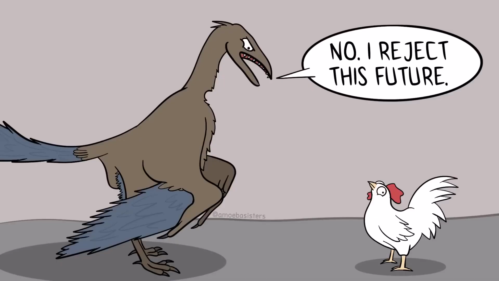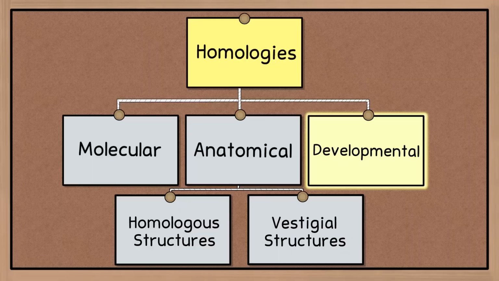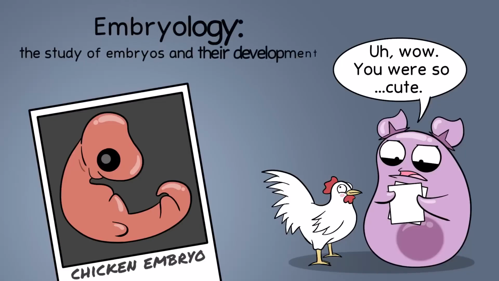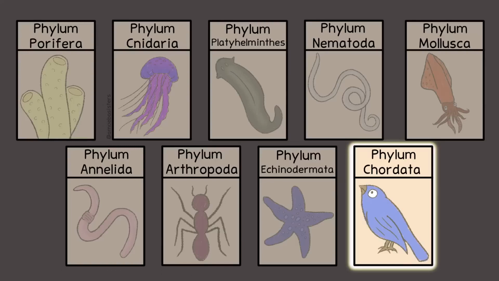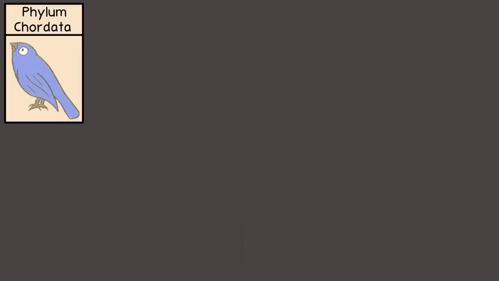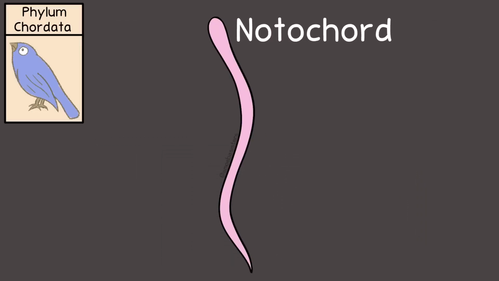Moving on from anatomical homologies, developmental homology. Embryology studies the development stages, such as embryonic stages, and looks for similarities in development among organisms which can support shared common ancestry. In our animal video, we mention a phylum called Chordata. In this phylum, all the animals have something called a notochord, which they have at least in some stage of their development.